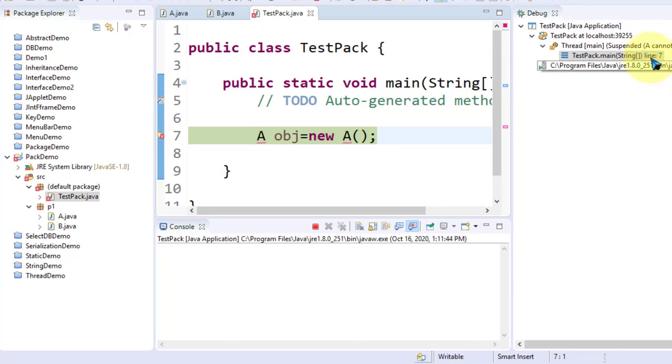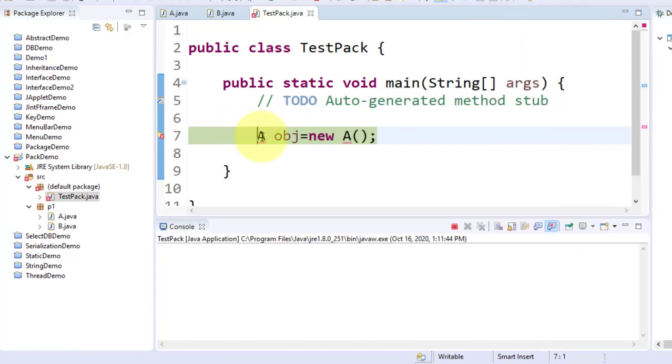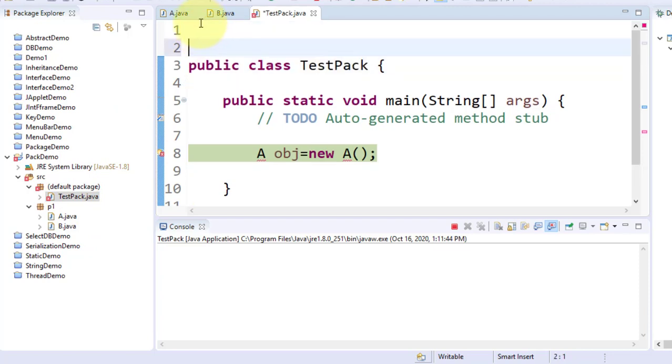It is showing me that A cannot be resolved to a type. That means the path we are not getting. Where is the class A available? Why? Because TestPack belongs to the default package, and in TestPack there is no class available with the name class A. So what we have to do is resolve it using the import statement.